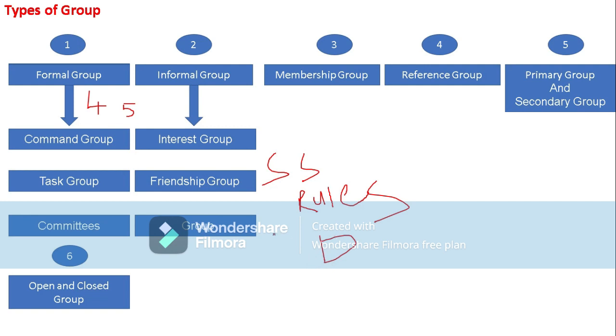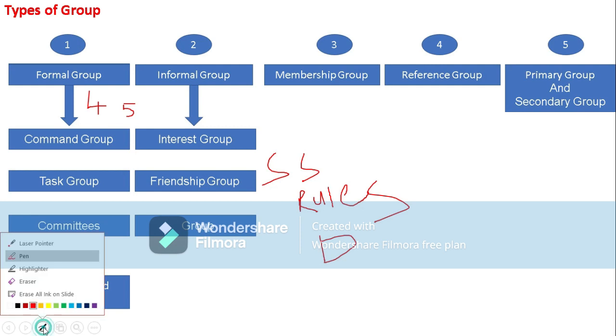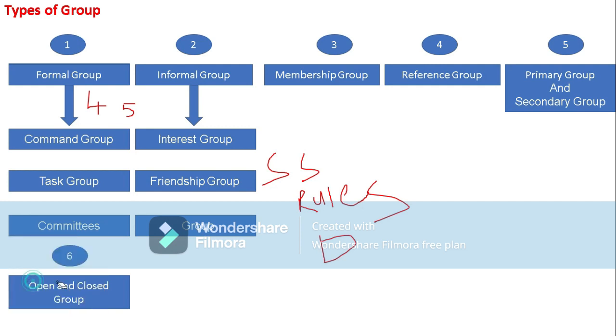Another feature of formal group is that it is deliberately formed. Deliberately means intentionally formed, depending upon the requirement in the organization. These groups are formed by the management. They are created by the organization in order to achieve the objectives of the organization. So formal groups are formed deliberately, intentionally.